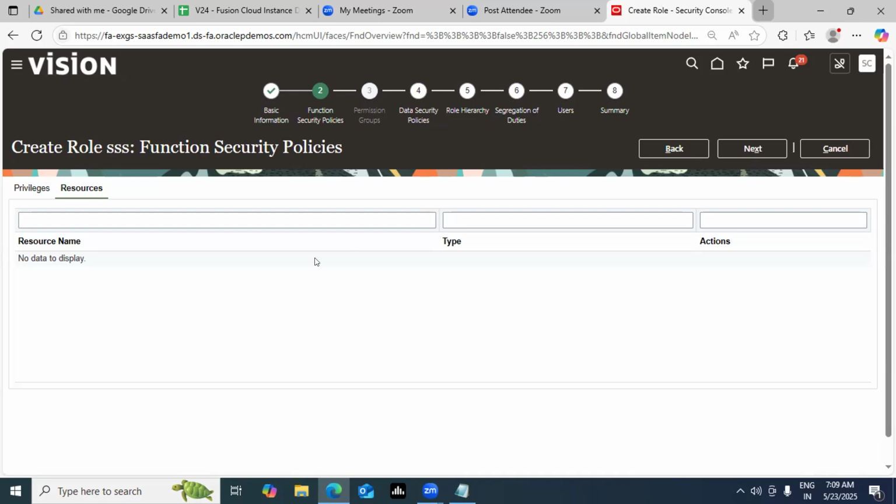Because you have not assigned it to anyone. But let's say when you had created this custom role, you had assigned it to the user. So here also you can add the users.